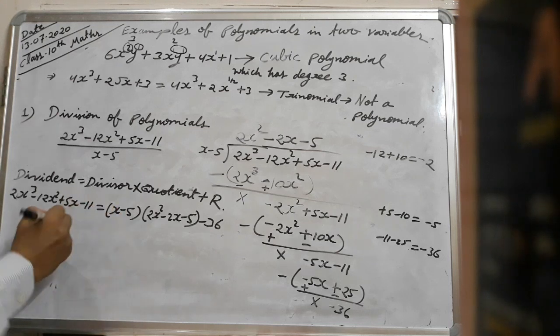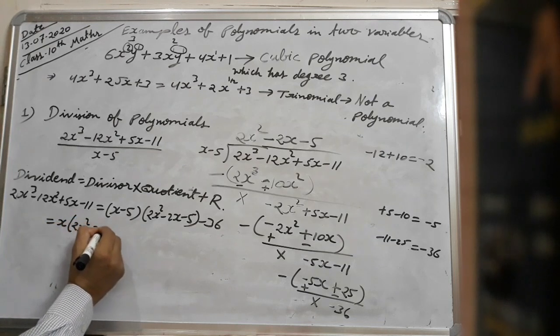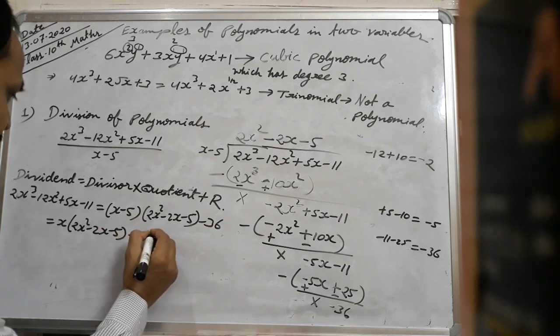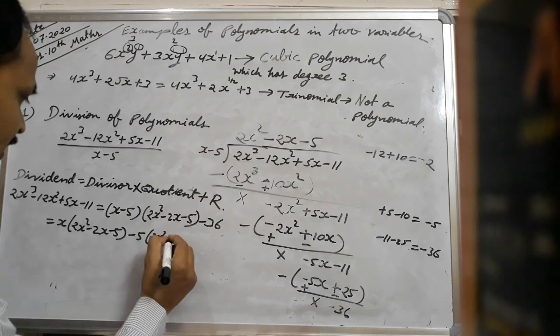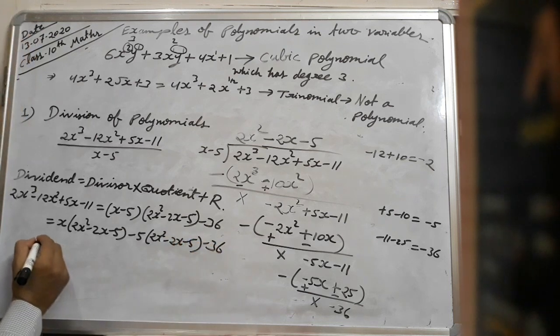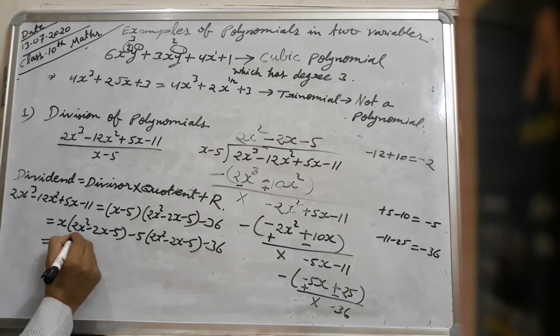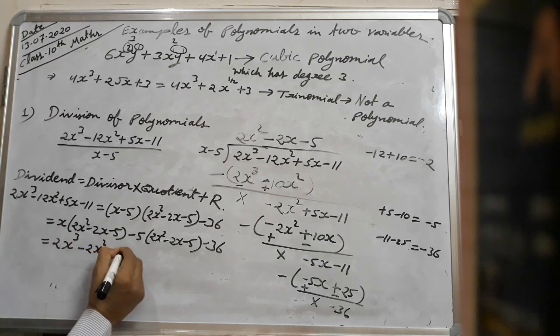First x multiplied by 2x square minus 2x minus 5, then again minus 5 will be multiplied with 2x square minus 2x minus 5, minus 36. X into 2x square, here x to the power 1 and here x to the power 2, so 2 plus 1, 3. We will get 2x cube minus 2x square minus 5x.